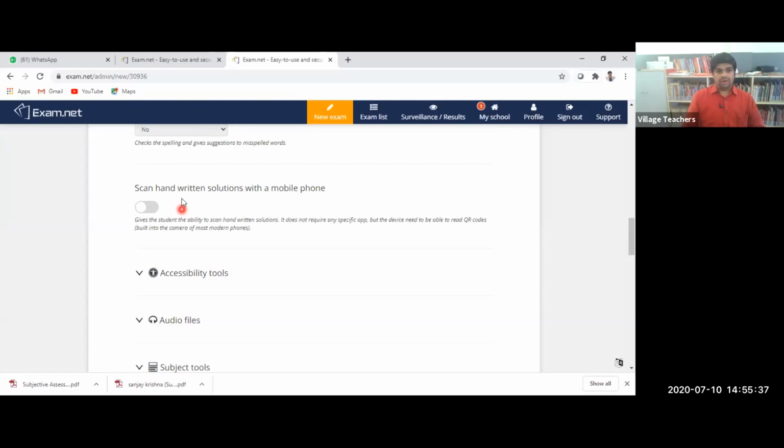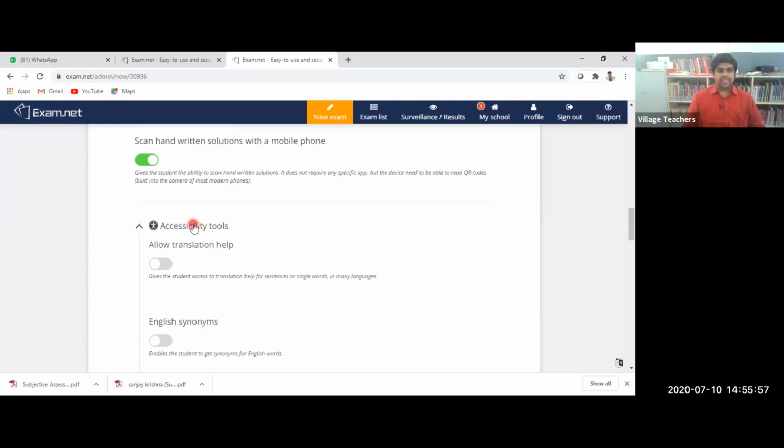Then one more facility is there, scan handwritten solutions with the mobile. So I'm enabling this because in some cases we are supposed to use this. So at a stretch, I'm supposed to give 2 options, how to write in the Word file and how to scan it, both together. Okay, so I'm enabling this now.